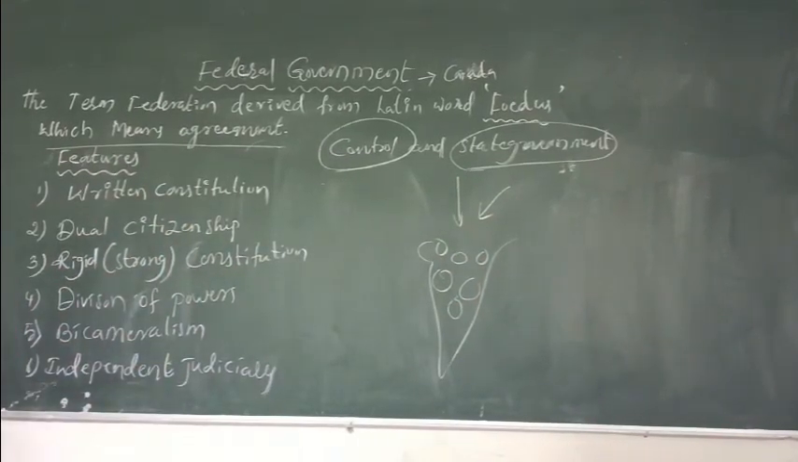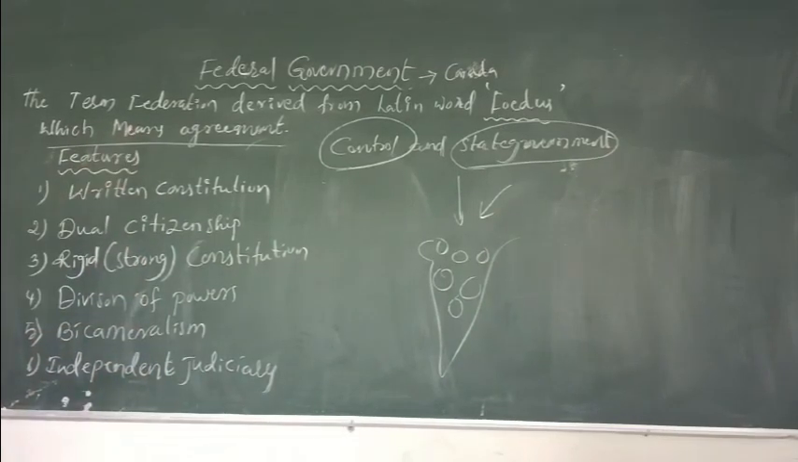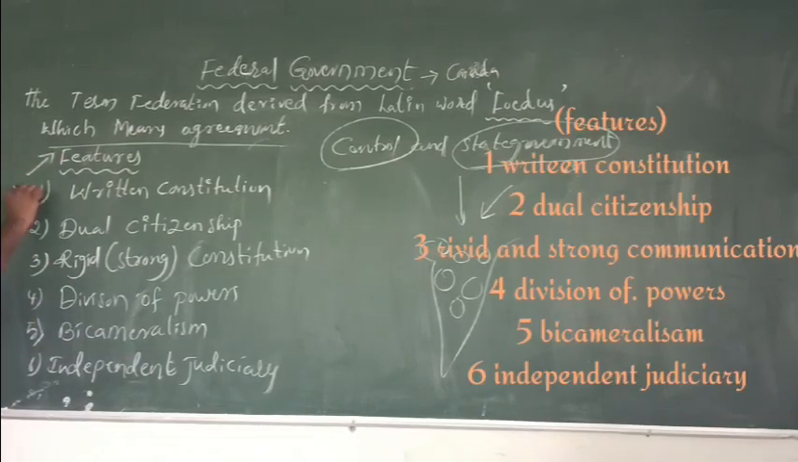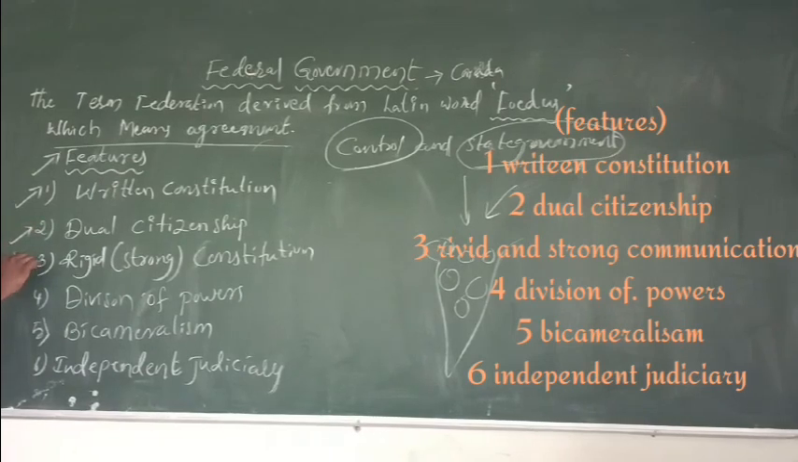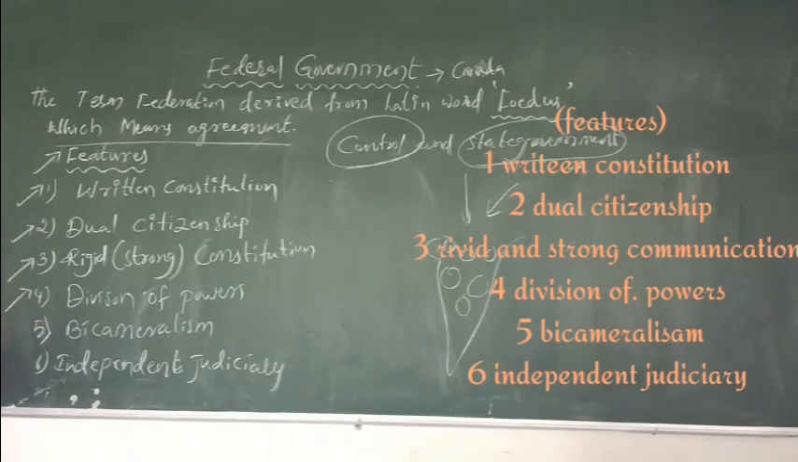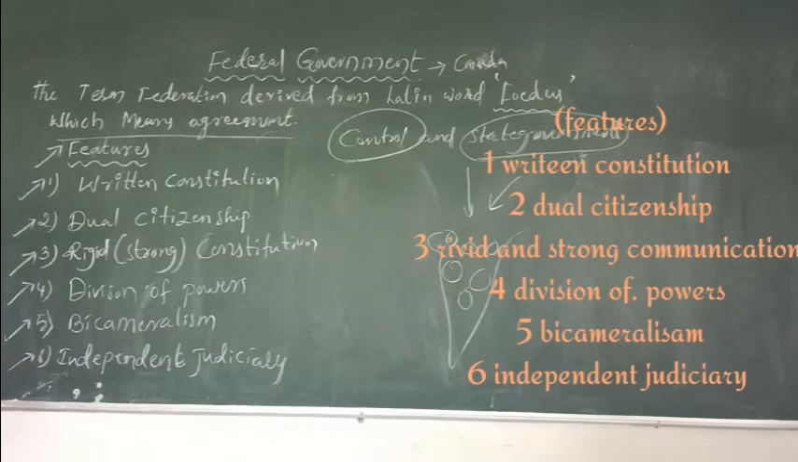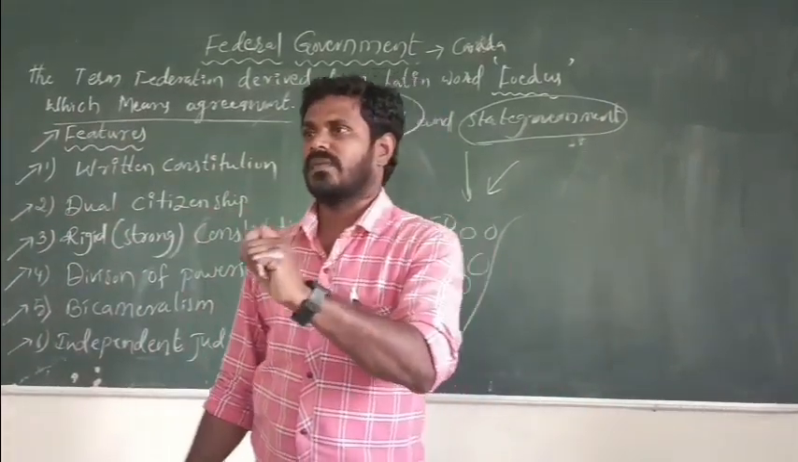Right? Let us discuss the features of a federal government. A federal government has some features. The first one is a written constitution, next is dual citizenship, then division of powers, that is decentralization of powers, and bicameralism, and the last one, an independent judiciary, is another important feature of the federal government.